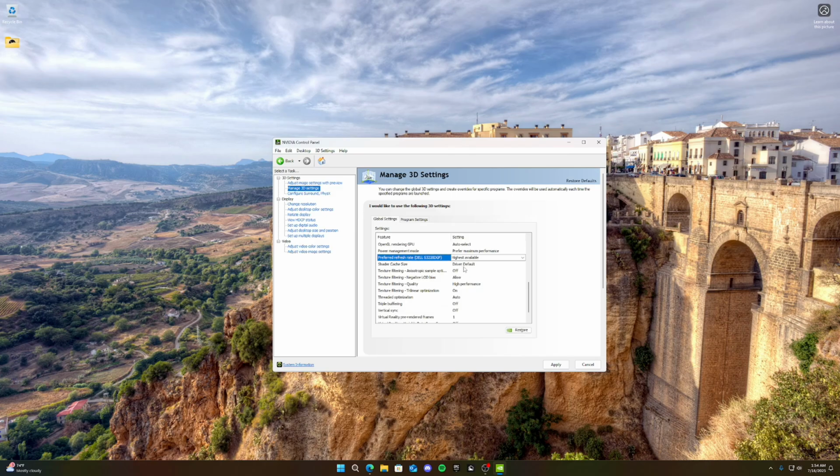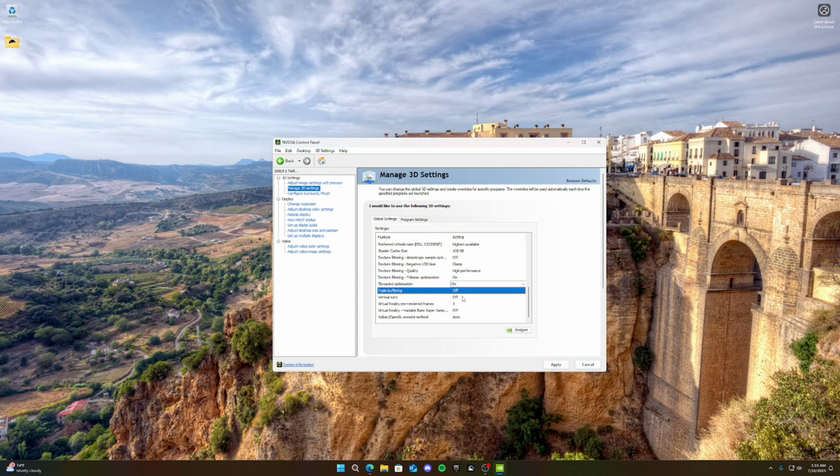And then shader cache size, we want to put that at 100 gigabytes because that makes sure that you don't have to render stuff again. Anisotropic sample, we want that off. Negative LOD bias, you want to clamp. Texture filtering quality, make sure that's on high performance. Trilinear optimization, you want that on. Threaded optimization, you want that on.